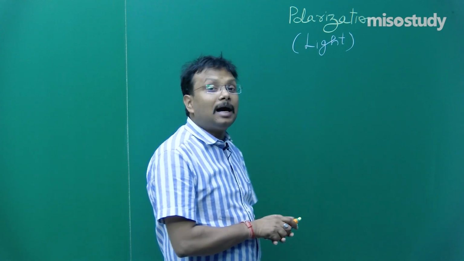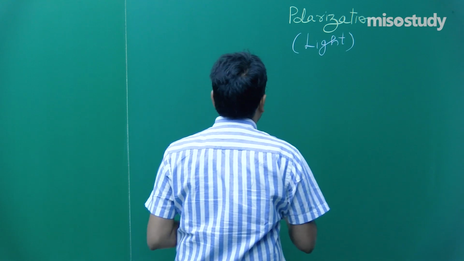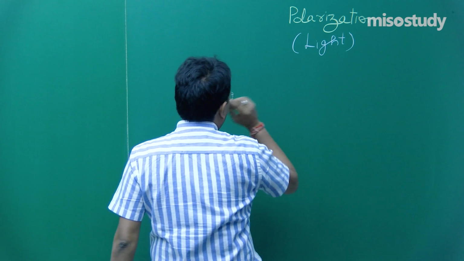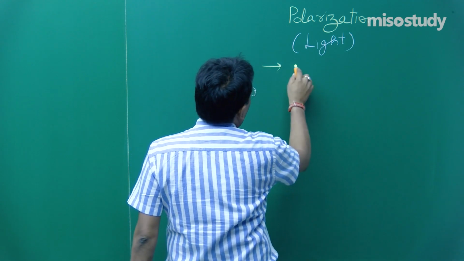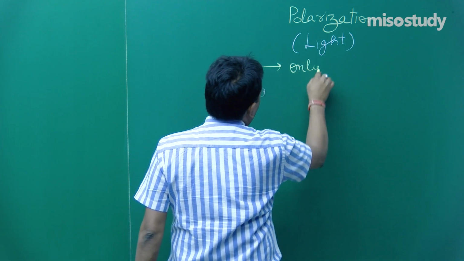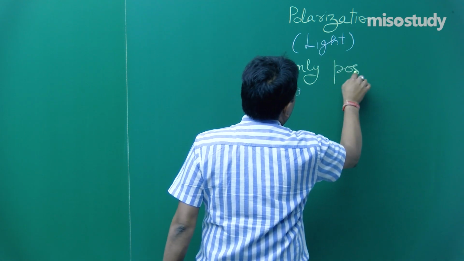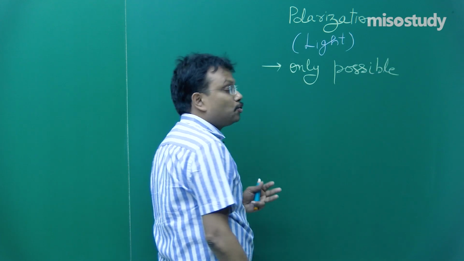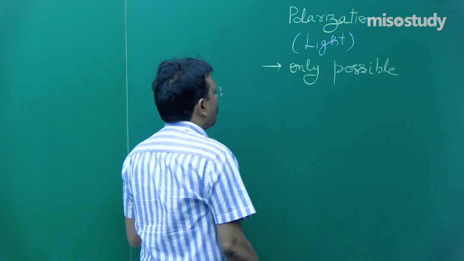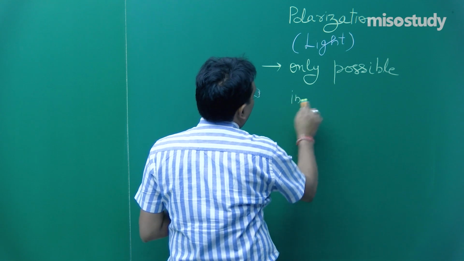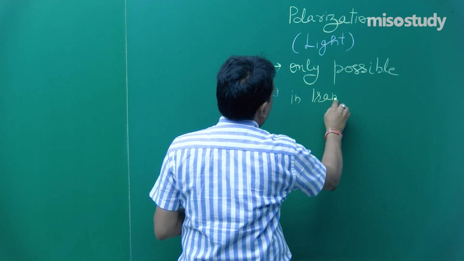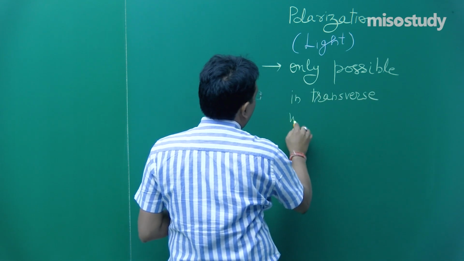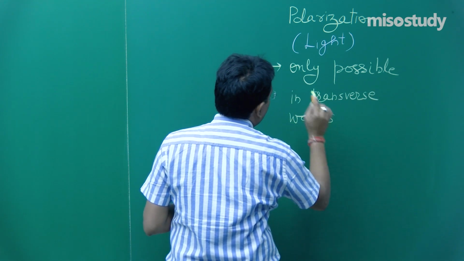So first point I would like to mention in this polarization, why exactly it is different and what exactly this is. So first point is only possible, I will tell you what exactly the concept is, but before that I am writing 1 or 2 simple sentences. Only possible in transverse waves, fine.